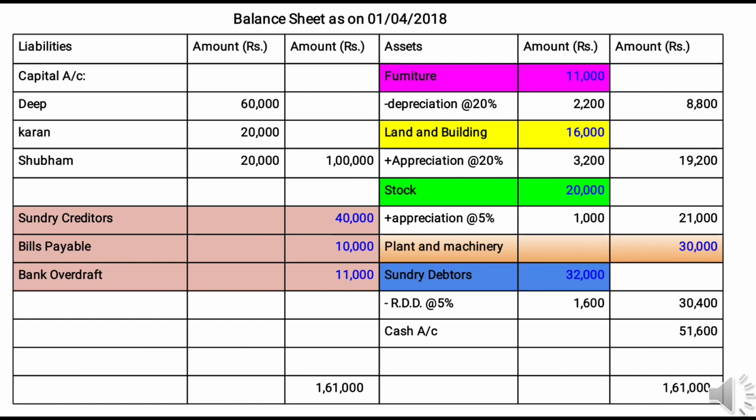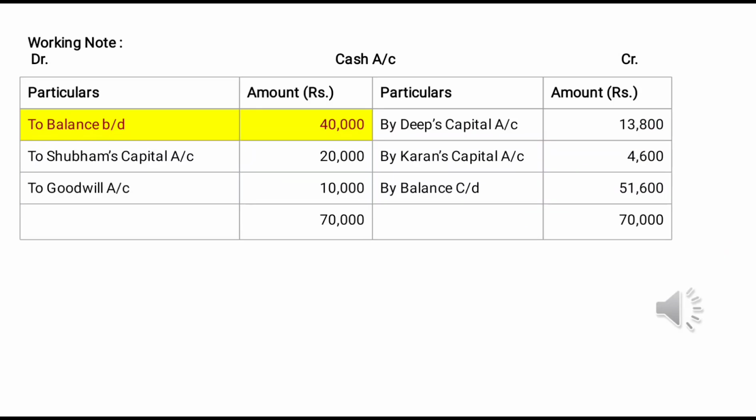Liability side, sundry creditors 40,000, outer column. Bills payable, outer column, 10,000. Bank overdraft, outer column, 11,000 because they don't have any adjustment. Then see, on asset side, the first item is cash. So cash is an asset. For that we already prepared a separate cash account. So in the cash account debit side, I wrote to balance brought down 40,000.